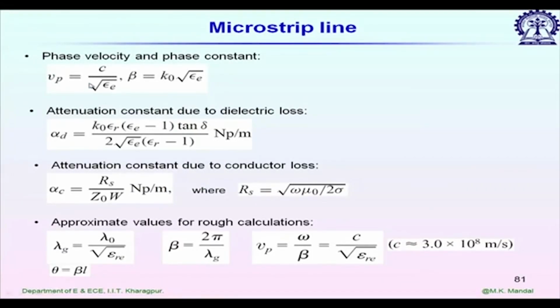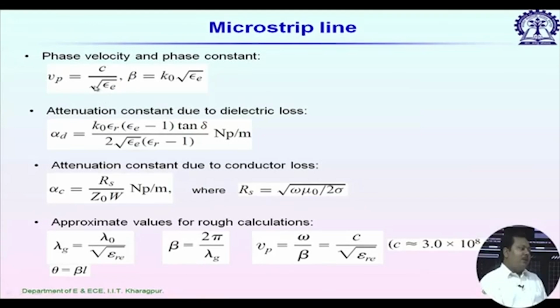Now, once we have epsilon E, we can calculate phase velocity Vp. This is C by root of epsilon E. Now, epsilon E is always more than 1. That means Vp is always less than C. So, the microstrip line supports a slow wave mode, not a fast wave.